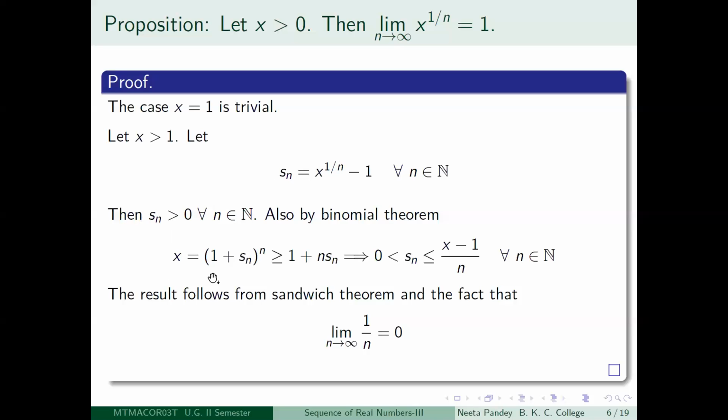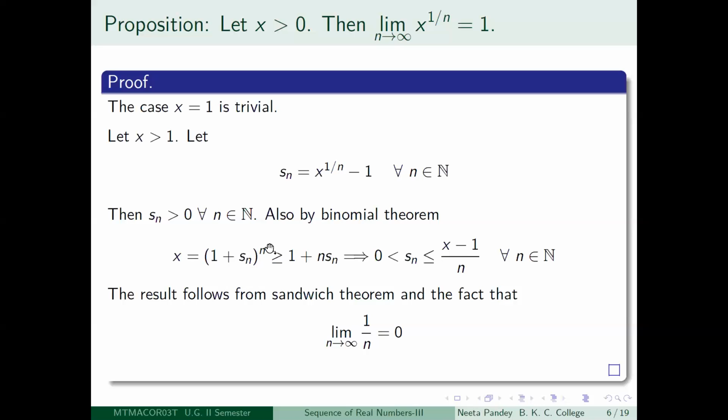So x is actually equal to 1 plus Sn to the power n. So if you use the binomial theorem, then if you just look at the first two terms of the binomial theorem, then 1 plus Sn to the power n will be greater than or equal to, not strictly, 1 plus n Sn. Why not strictly greater? Because if n is equal to 1, then these two are actually equal.